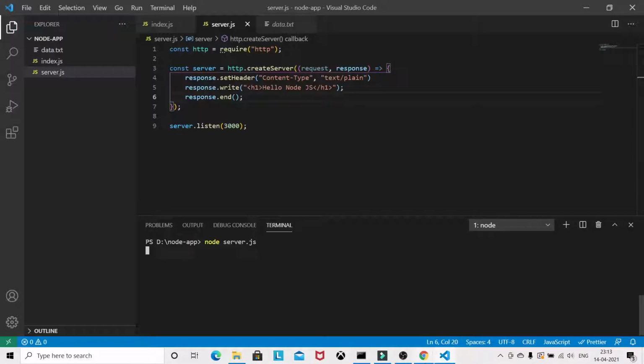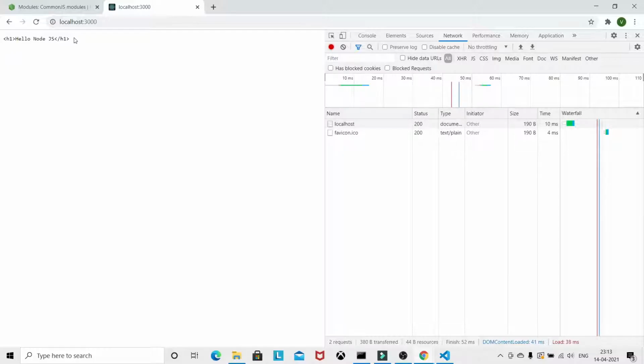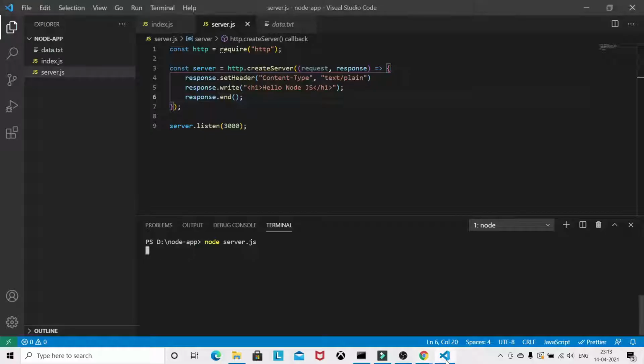So if you reload, you will get the entire text here. Okay, and in the network tab you can see now we are sending the content type text slash plain. Now you can do this HTML, because this is the HTML, so you can do something like this, and you have to again restart the server and come back.